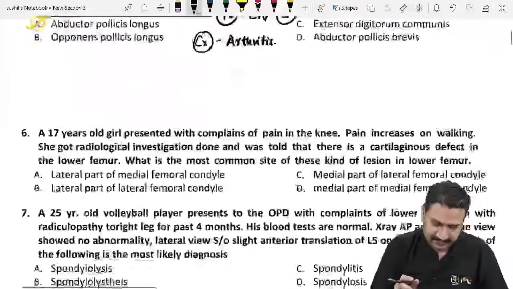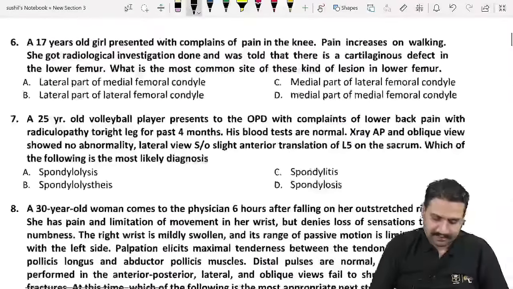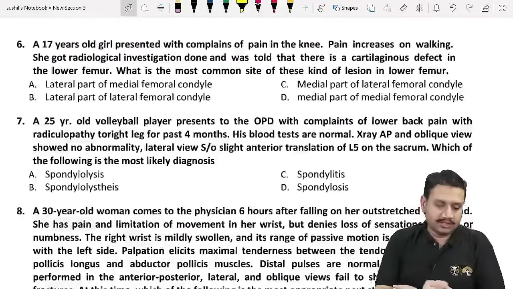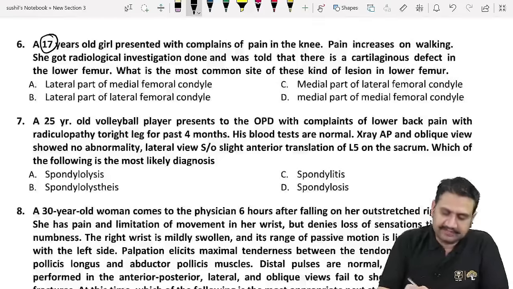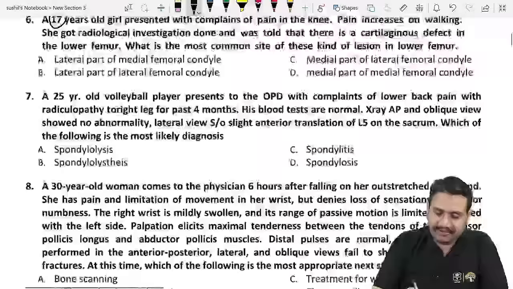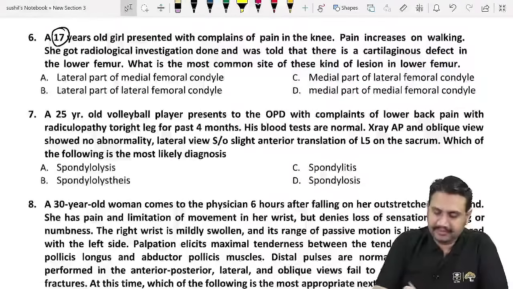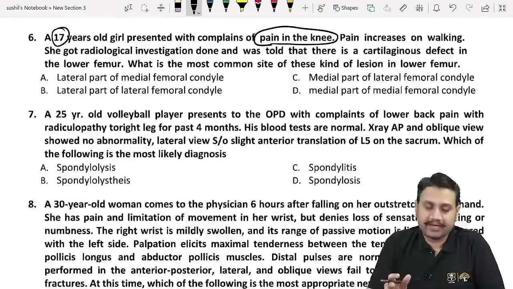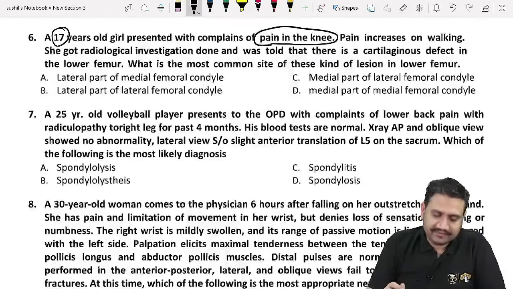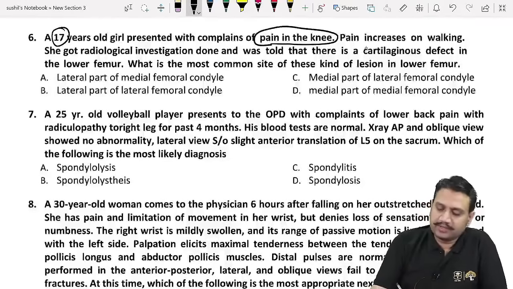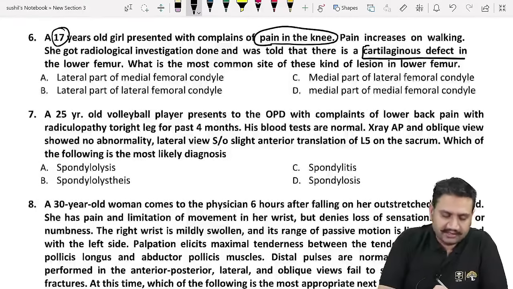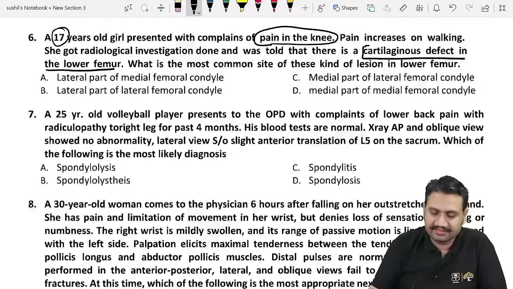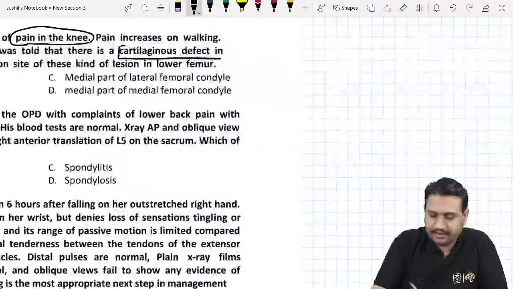Arthritis. Okay, number 6: a 17-year-old girl. So now we have a young girl, 17, who is presenting with a complaint of pain in the knee area. The pain increases on walking. She got a radiological investigation done and was told that there is a cartilaginous defect in the lower femur. Fine. So what are we talking about? A cartilaginous defect in the lower femur. What is the condition she might be suffering from?